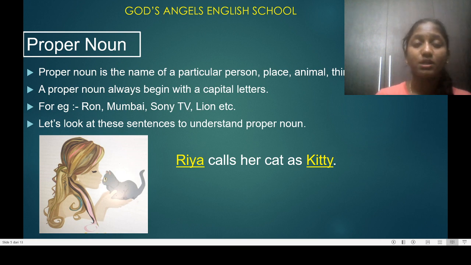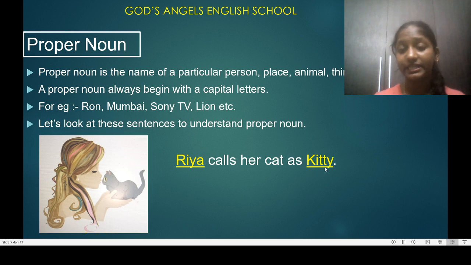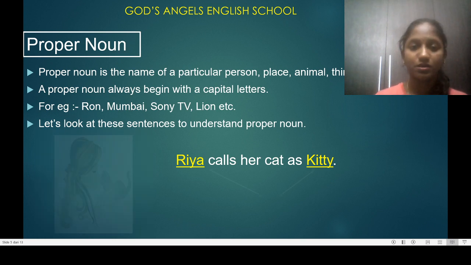What I have told, the person, place, animal, thing, or event that begins with a capital letter, that should begin with a capital letter. So you can see that Ria is a person. Is it starting with a capital letter? Yes. So that is a proper noun. And Kitty is the name of a cat. So it is also a name. So that begins with a capital letter, so it is a proper noun. Okay.